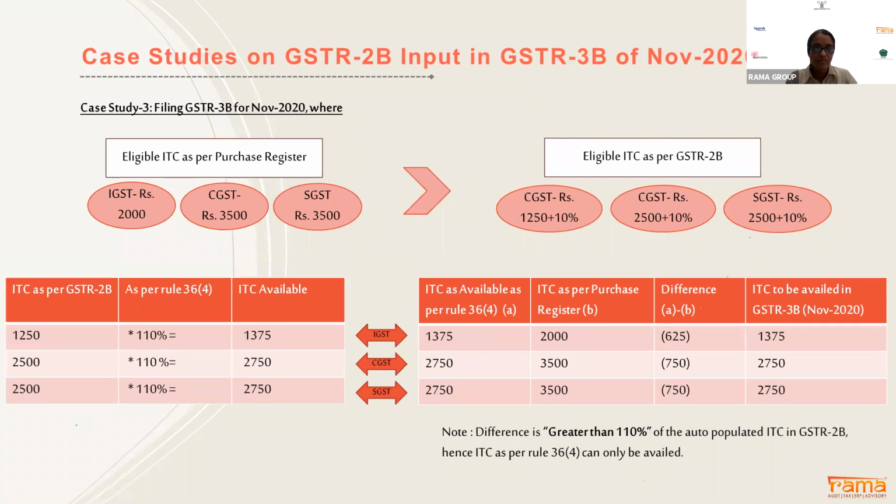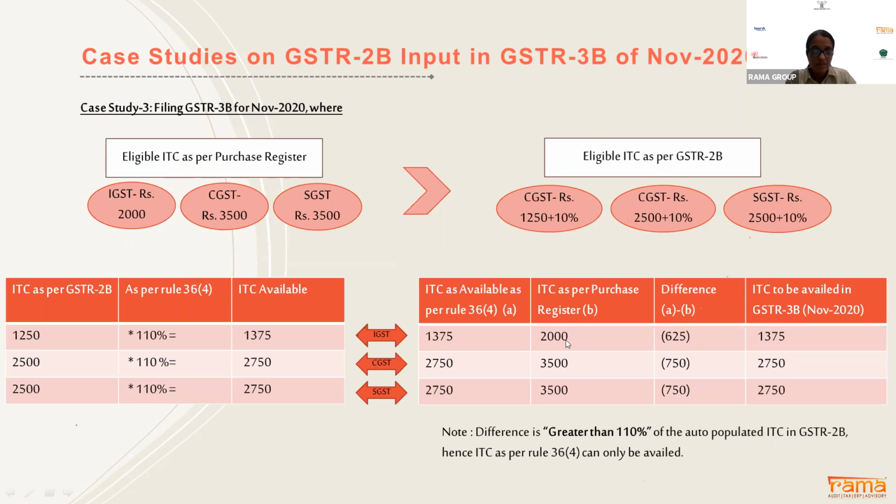The next scenario is where the eligible ITC as per purchase register is more than the eligible ITC as per GSTR 2B. On the left-hand side, ITC as per GSTR 2B is 1250, CGST is 2500, SGST 2500. I'll put 110%, and my eligible ITC as per 2B will be 1375, 2750 and 2750. Now this ITC I need to compare with my purchase register.